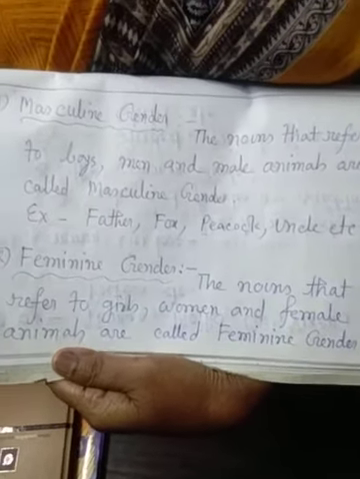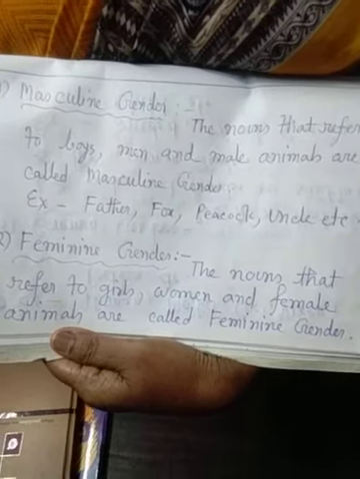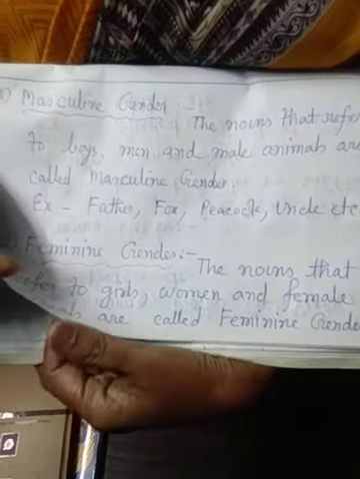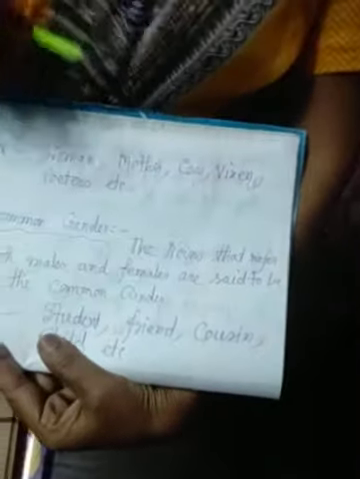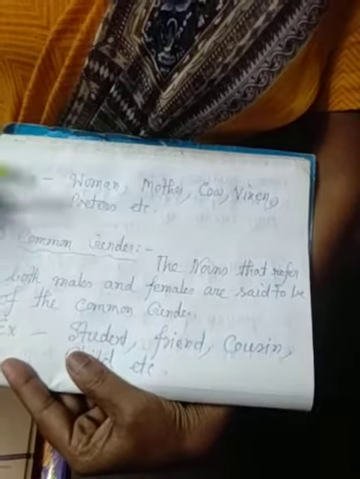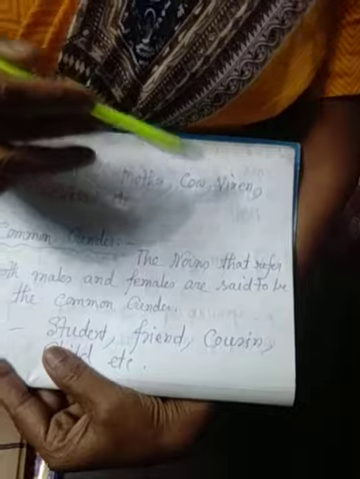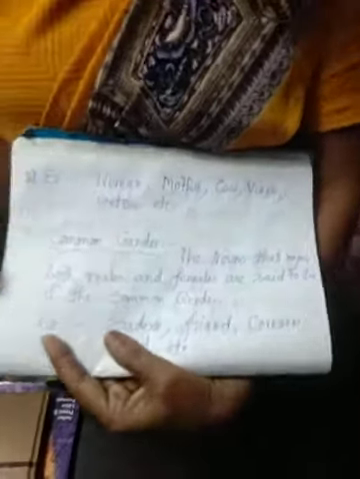The nouns that refer to girls, women and female animals are called feminine gender. That is girl, mother, wife, woman, cow, vixen, poetess. Vixen means female fox. Masculine gender fox, feminine gender vixen. That is called feminine gender.